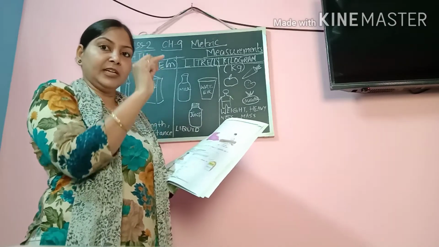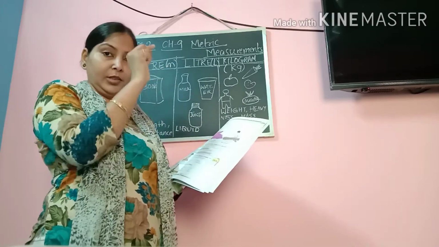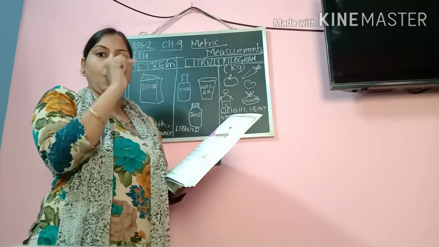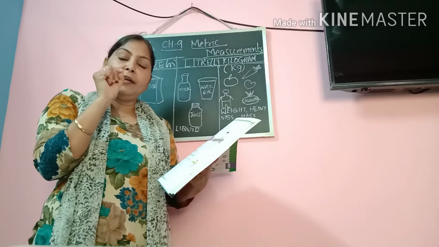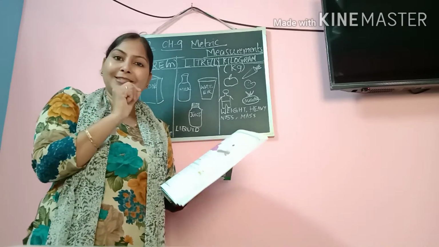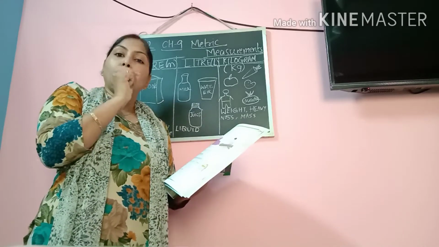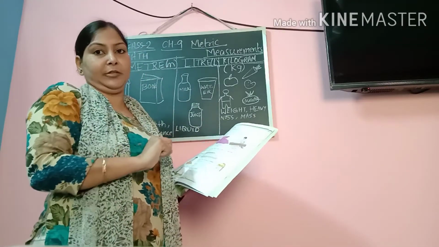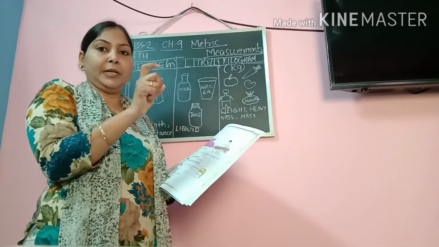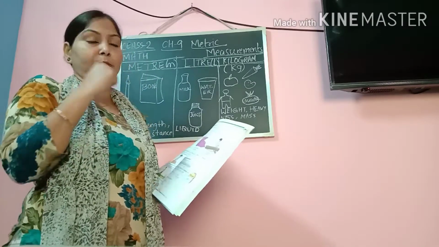On the 10th division you will see 1 is written. Those small divisions are read as 1 millimeter, 2 millimeter, 3 millimeter, like there are 10 millimeters. So 10 millimeter is making 1 centimeter.